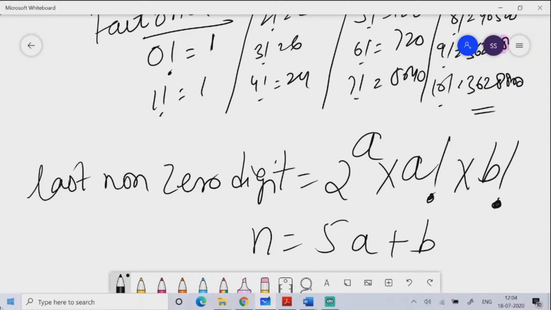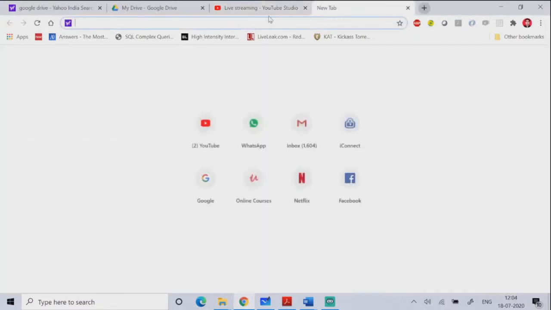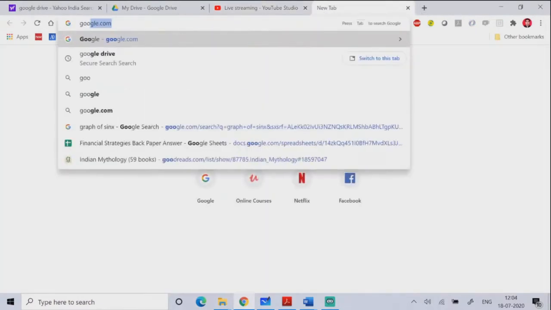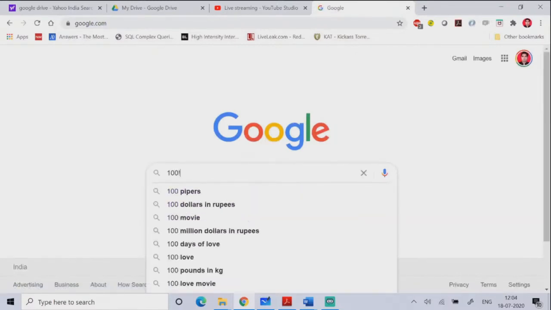I can show you here. I can show you in Google also. 100 factorial, 100 factorial.